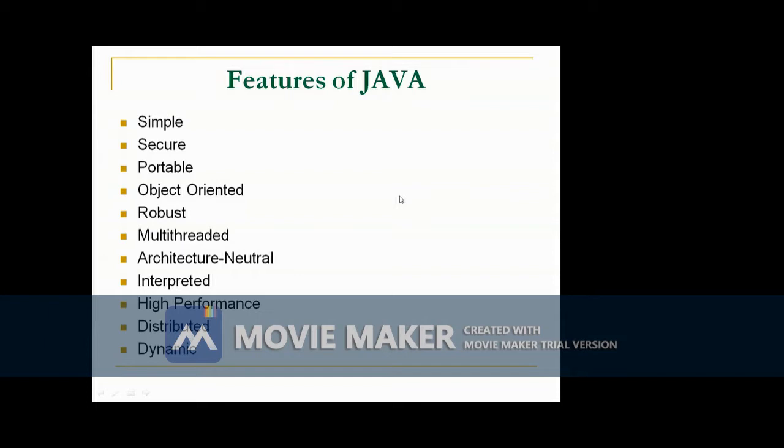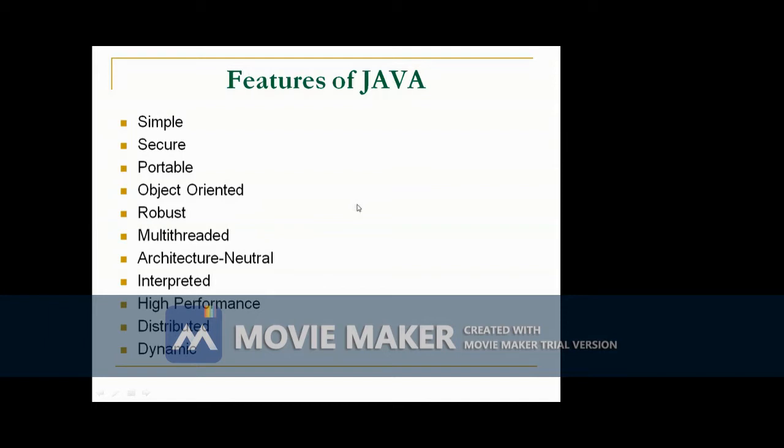The second problem is mishandled exceptions. Java provides a better exception handling mechanism. It provides some keywords for handling exceptions. Exception means a runtime error. We can handle the exception with the help of the exception handling mechanism. Java provides 5 keywords for handling exceptions: try, catch, throw, throws, finally.